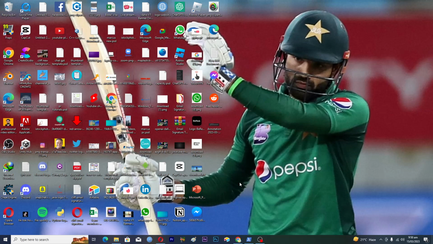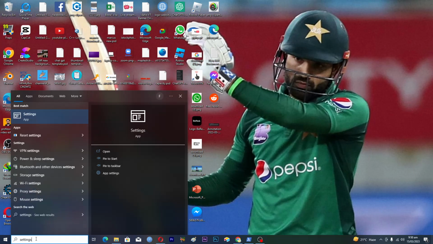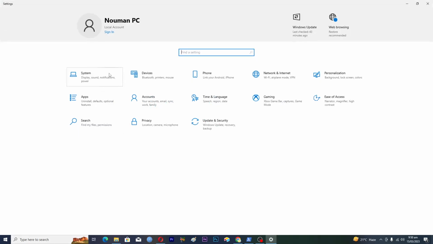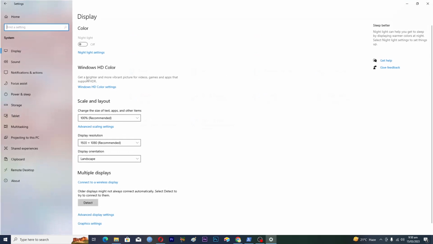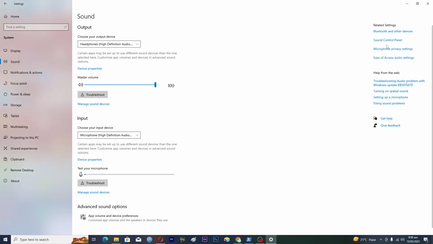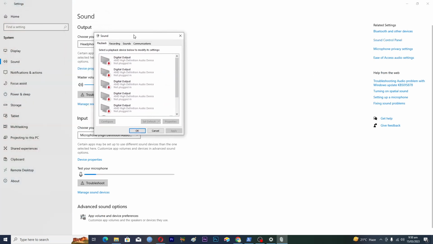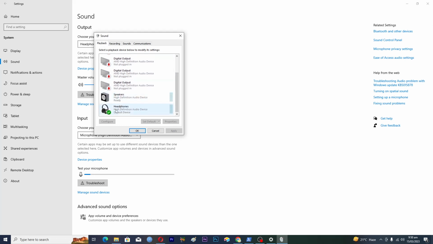In this video I will tell you how to enable spatial audio on PC. So we will open up the settings here. You will type settings, open up the settings app, then go to the System app here, and then go to the Sound option here, and then tap on the sound control panel, and then you just have to select your playback device. So in my case my device is this.